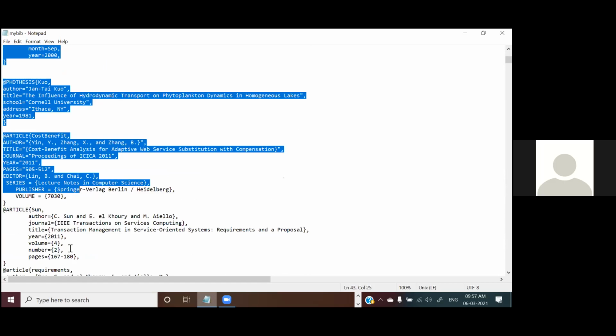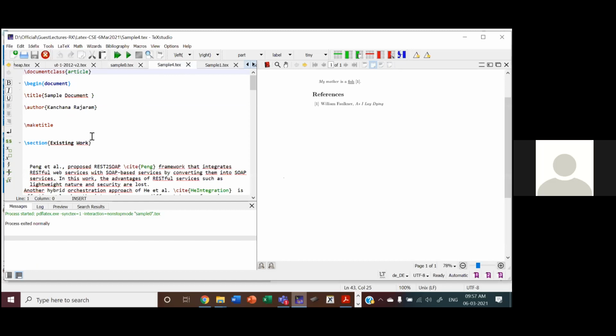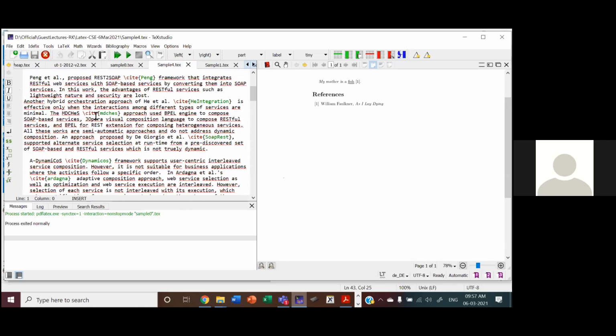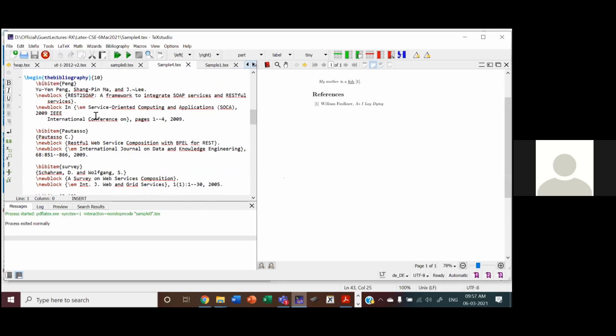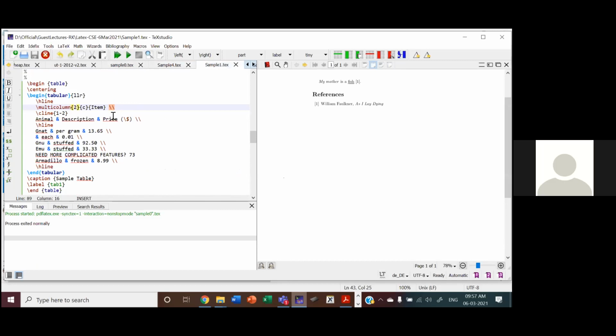So once you have written like this, now get into TeXstudio. See here, this is one document: title, sample document, author. Now in the existing work, we normally refer to the papers. This is the first method. Let me open sample 2.